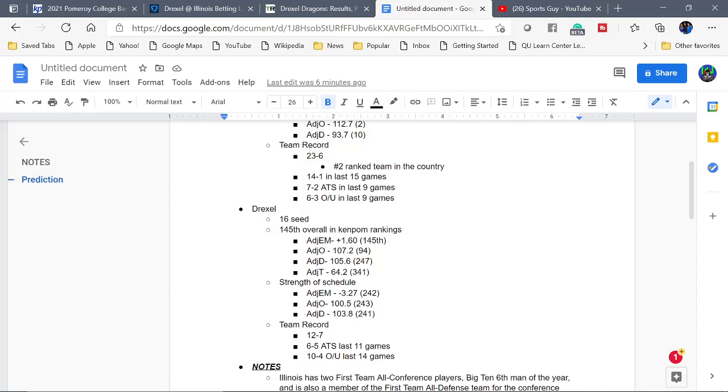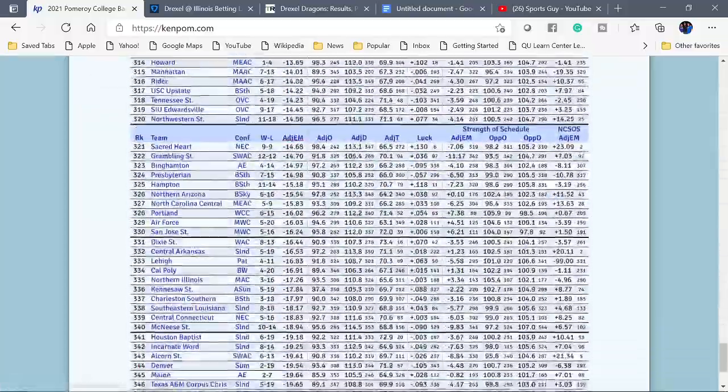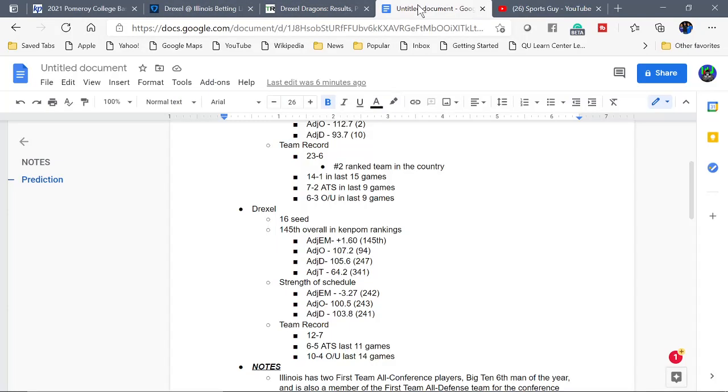341st in the country, which is, I believe, let's go see how many teams are even on this list. 341 is almost dead last. There's 357 teams, which means they are one of the slowest playing teams in the country, all right? So that means they're not going to get up a lot of shots. They're going to try to slow the game down as much as possible. And like I said, with how good Illinois' defense is, it's going to be tough for them to stay in this game, especially if they play that slow, all right?